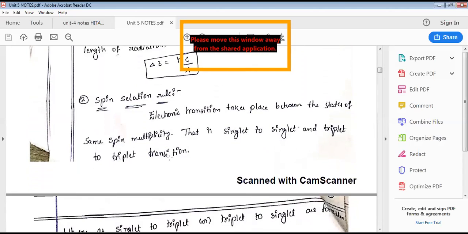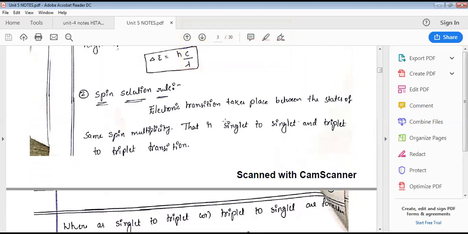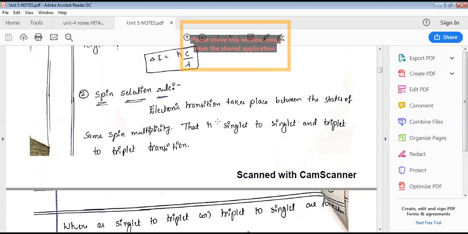And the spin selection rule: here the spin of a singlet should be excited into another singlet state. Based on the pairing of electrons, there are two possibilities of spin. One is singlet state, second is triplet state. Singlet state is when two electrons are paired in a single orbital. When two electrons have parallel spins without any pairing, two odd electrons present in two separate orbitals, that is called a triplet state. Spin paired state is called a singlet. Spin parallel state is called a triplet state.